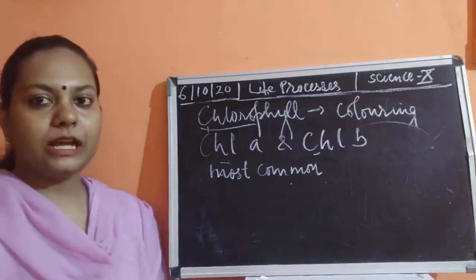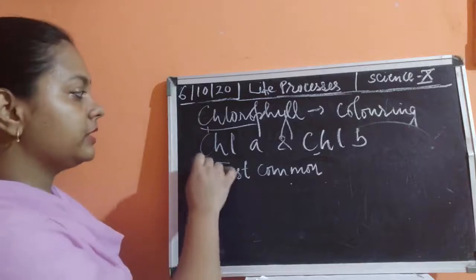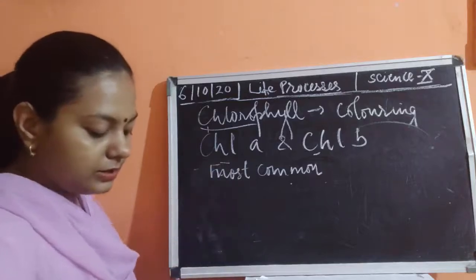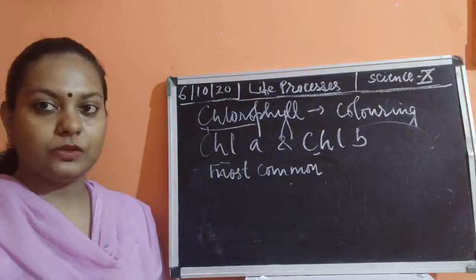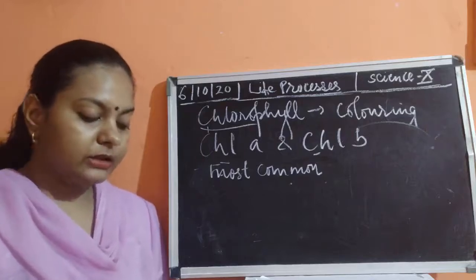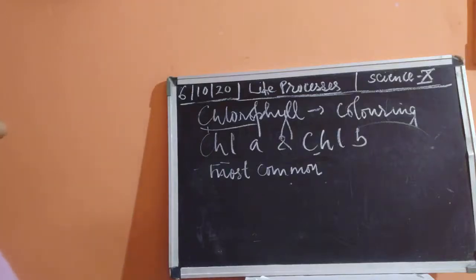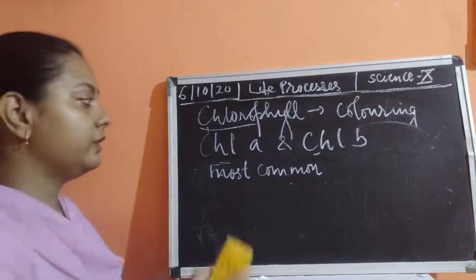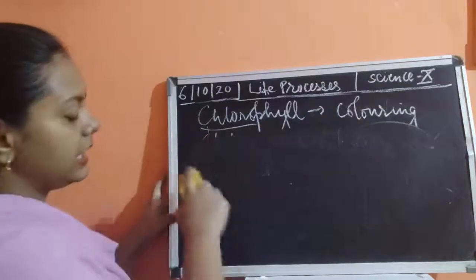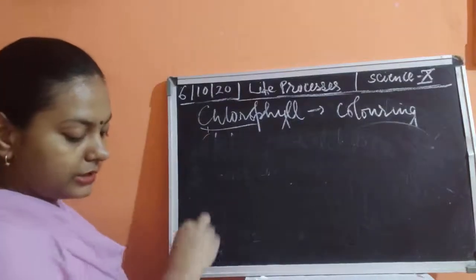Then after that, except for the chlorophyll, which is green in color, there are different other colors also which are given by other pigments. So I'll tell you some more coloring pigments like chlorophyll. There are other coloring pigments like the carotenoids.